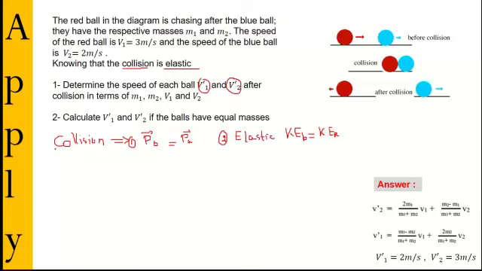What do I mean? Here, when I say P before is equal to P after, then I can write it. This means P1 plus P2 is equal to P prime 1 plus P prime 2. This means after the collision. So we do the substitution. We'll have M1 V1 vector plus M2 V2 vector equal to M1 V prime 1 vector plus M2 V prime 2 vector.